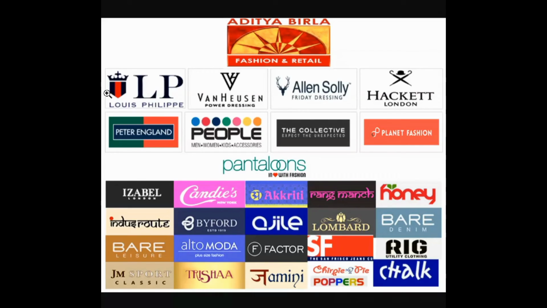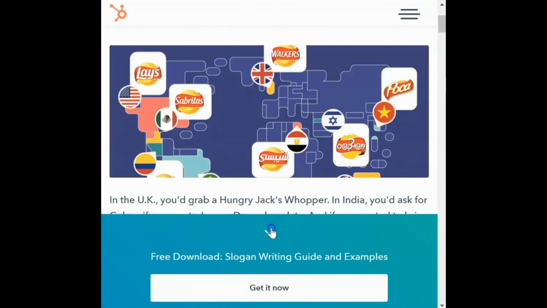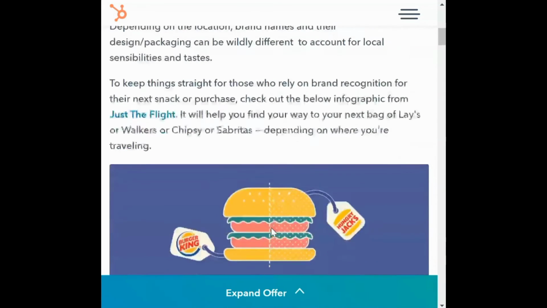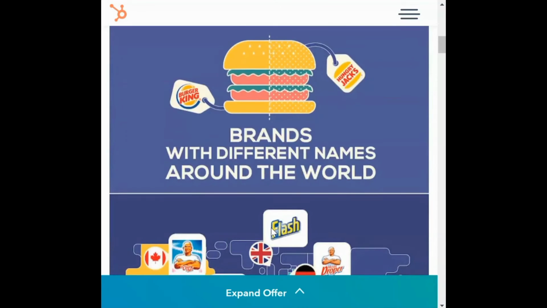So this is the way they deploy multi-brand strategies to make sure they have a good amount of capture in the market. And not only that, a lot of companies go even to the extent of changing their original brand names in other countries. I'll showcase some examples around that as well. Again, this is another case study by HubSpot itself. Burger King in India is actually known as Hungry Jack's in Australia.